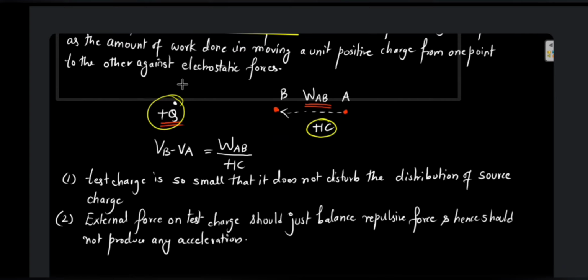Second point is that the external force which you apply on this test charge should just balance out the repulsive force. It should not be very much bigger as compared to the electrostatic force of repulsion. It should just balance out the electrostatic force so that there is no acceleration. Acceleration should be equal to 0 in this case. This care has to be taken.